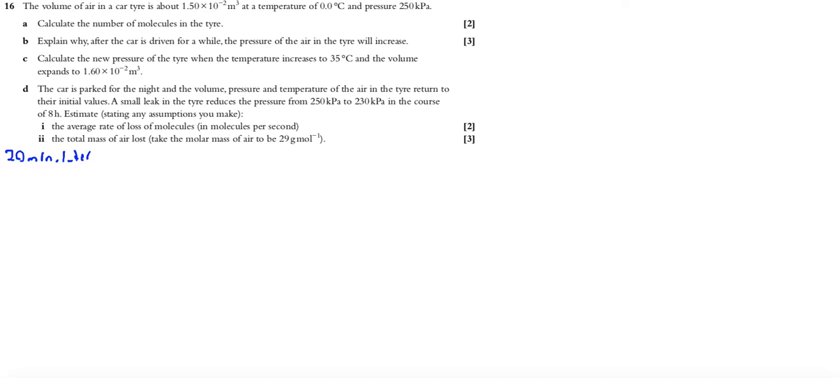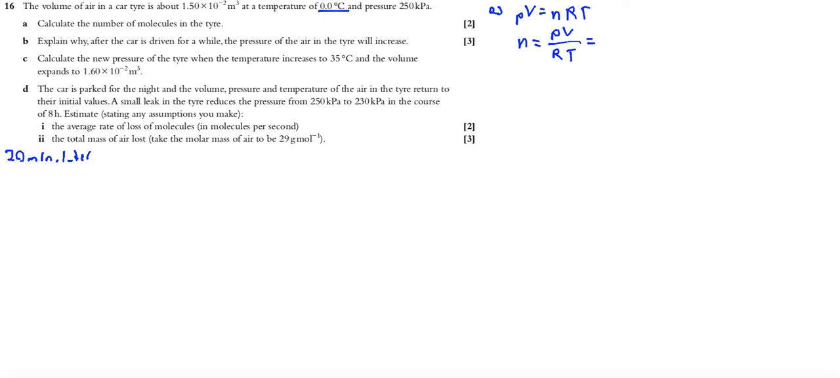Exercise number 16. The volume of air in a car tire is about 1.5 times 10 to the power of minus 2 meters cubed at temperature 0 degrees Celsius and pressure 250 kilopascals. Calculate the number of molecules in the tire. So it's not challenging. You can use PV equals nRT, and due to this you can find at the beginning the number of moles. So this is pressure times volume divided by gas constant times temperature. Substitute data. Remember that you have to convert temperature into kelvins.